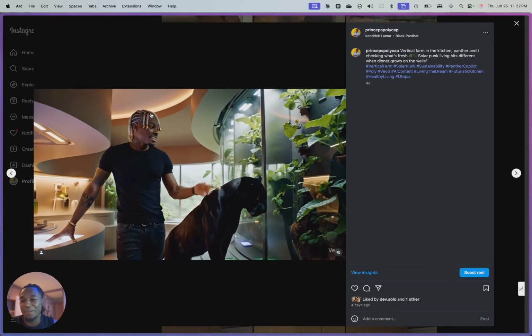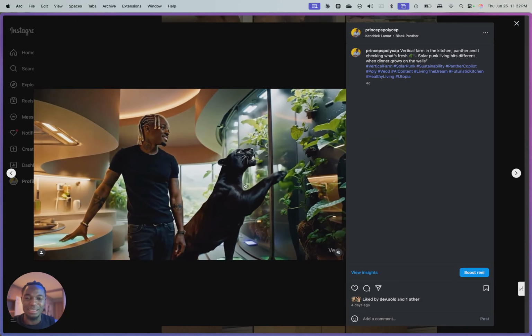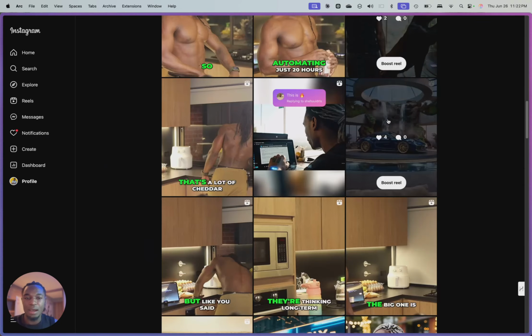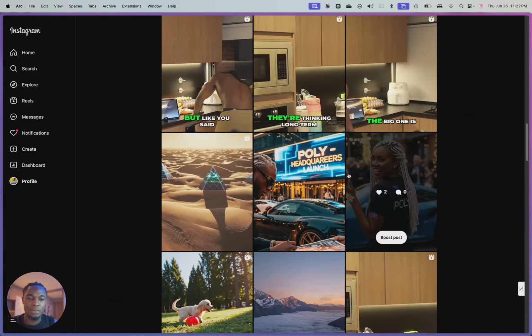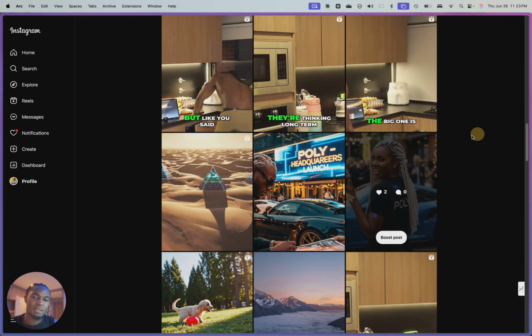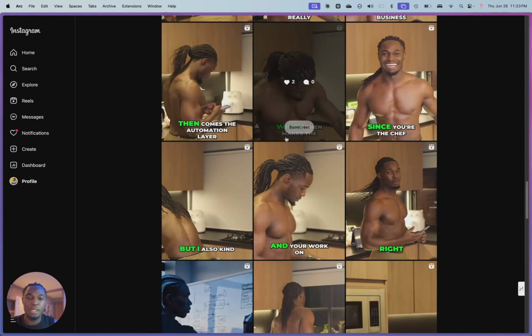I think Google gets black people a lot better than Sora. The tattoos, the panther pet is also really cool. The hair, the way the hair moves, I think that's really interesting. And this is obviously me testing out the same character description, but as a female. This is me just kind of saying, hey, it's a launch day. Oh, Polly. This was Google. Google actually did a really good job with this, with the text right there, and this was a Google image model.